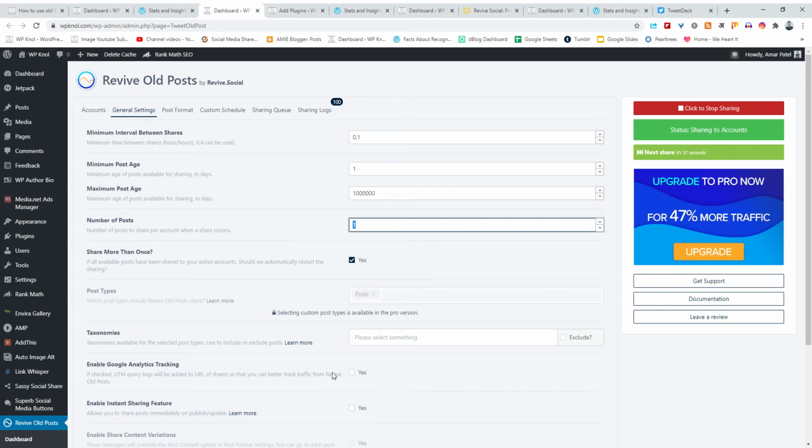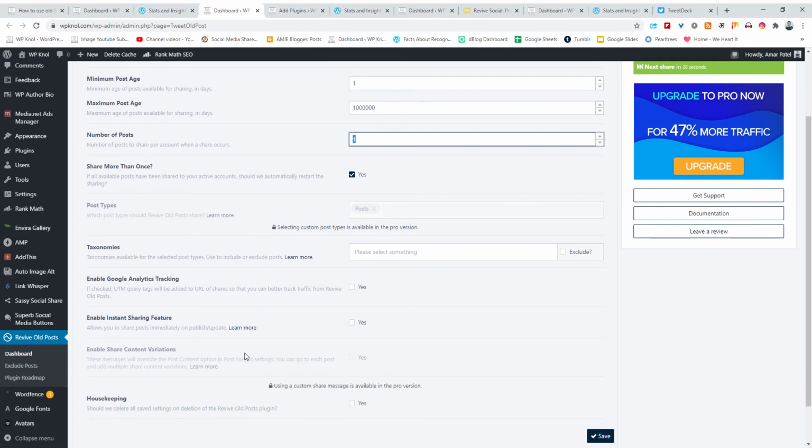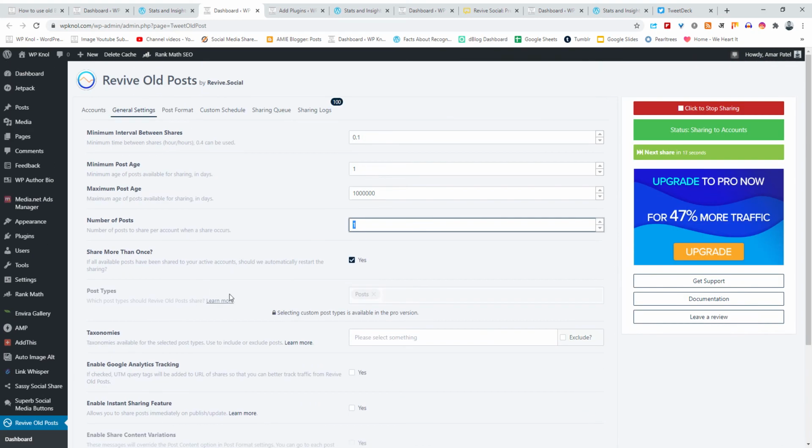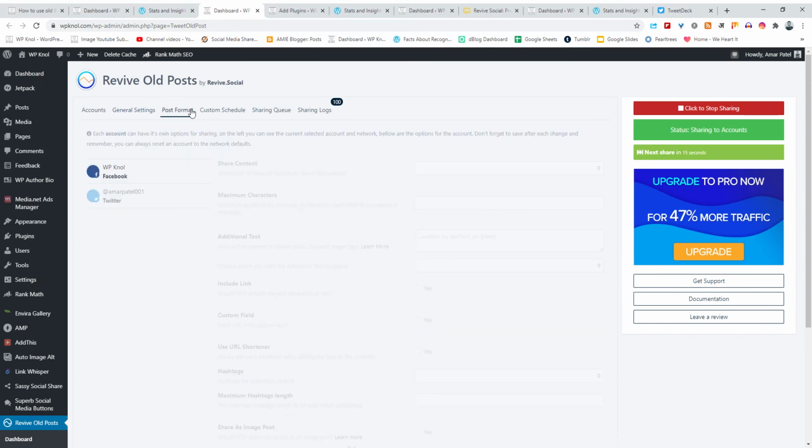Okay, and which type of feature you want to share, like posts, pages or any custom post type, but this is locked, which means this is a premium feature. Enable Google tracking, I have not opted for these options. Enable instant sharing feature, no. Housekeeping, no. Okay, then go to the post format.